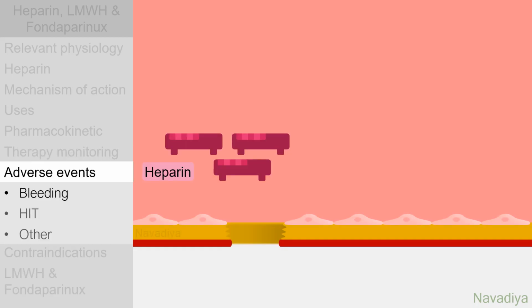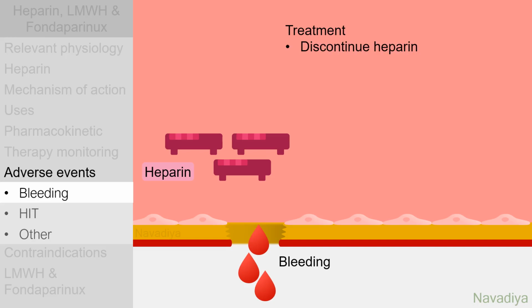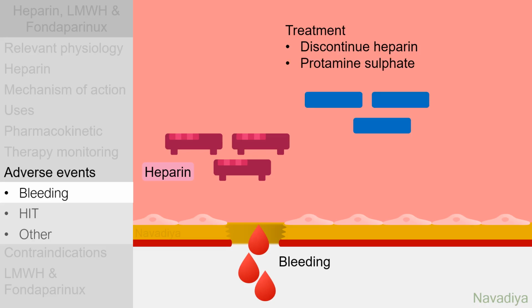Now let's move to the adverse events. First and foremost, bleeding due to inhibition of clotting factors. Hematuria is usually first to occur. In case of excessive bleeding, discontinuing heparin is usually enough. Because of short half-life, it is rapidly cleared from body. If needed, it can be treated with its specific antidote, protamine sulfate.